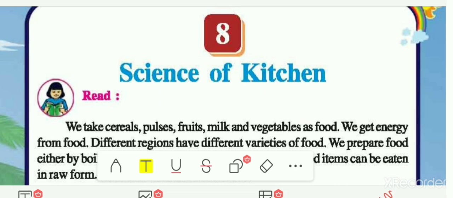Then we saw one picture, and from that picture we answered some questions. Then we had seen some of the food items which we eat daily and how these food items are prepared, that means the method which is used to prepare them. Then we had seen the diseases or problems which are caused because of unhealthy diet, like eating spicy food or contaminated outside food.